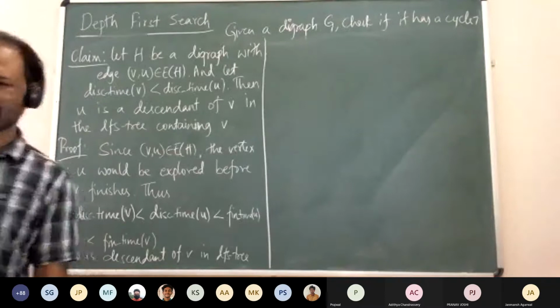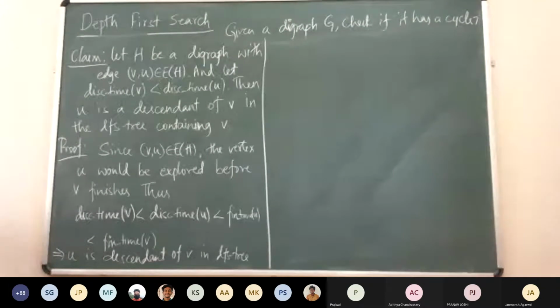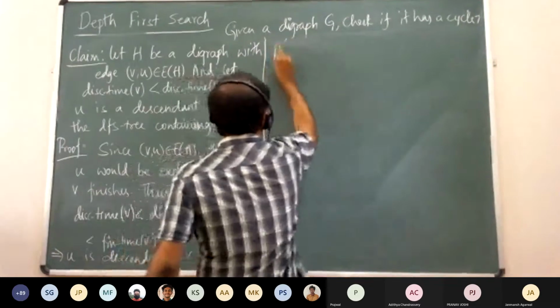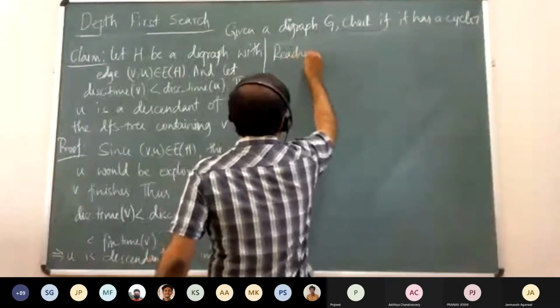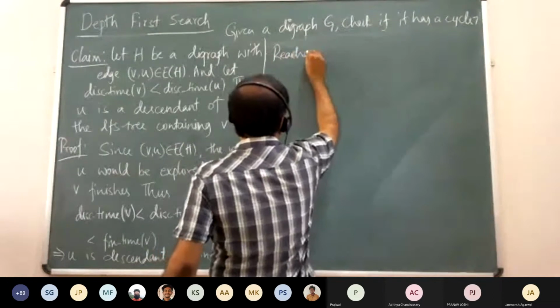We will try to extend to every vertex that is reachable from V in H. H is a graph where no vertex is visited, and V is the first vertex to be discovered. Then every vertex which is reachable... what do we mean by reachable? A vertex is reachable, right?